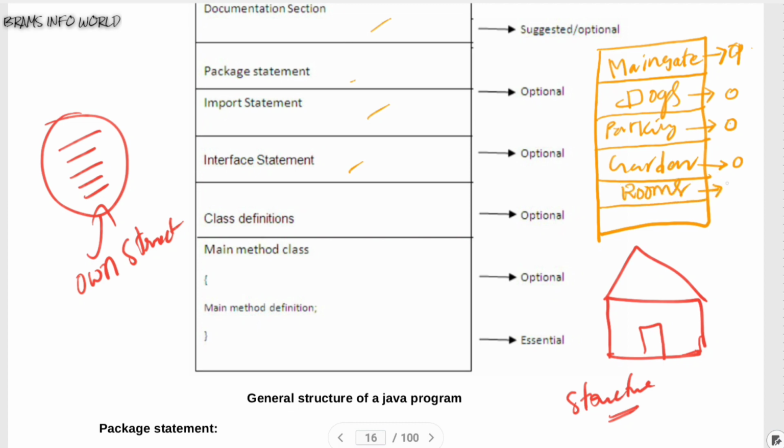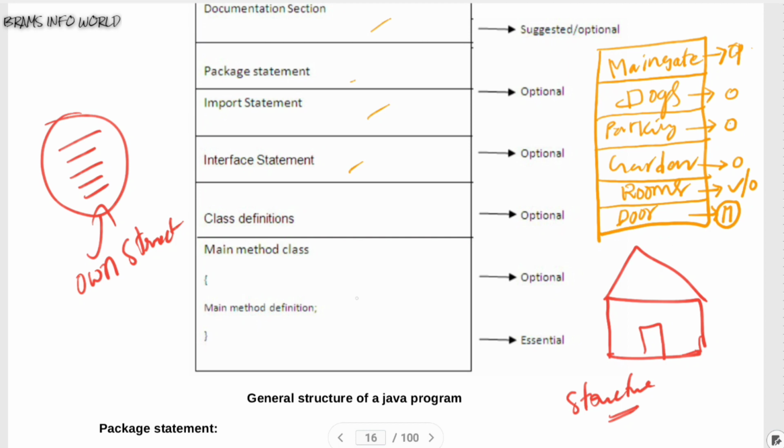If you take a house, a number of rooms are needed, but for some bachelors only one room, so it is optional. But if you take any kind of house, we need a door. If you take 1 room or 10 rooms or 100 rooms or any kind of hall, we need some essential one, that is nothing but the door. So this is the essential.